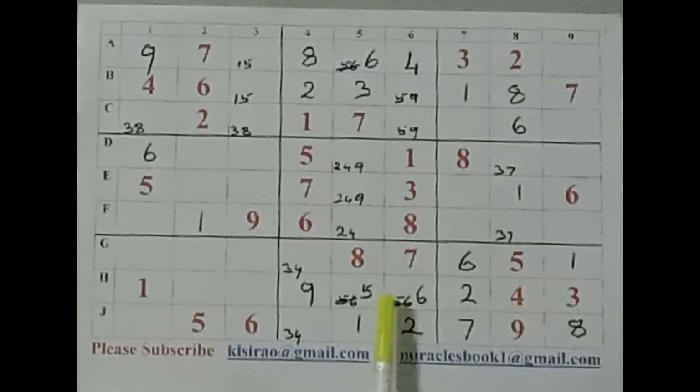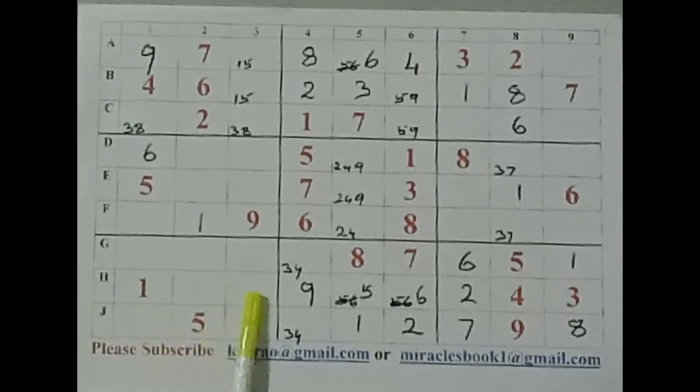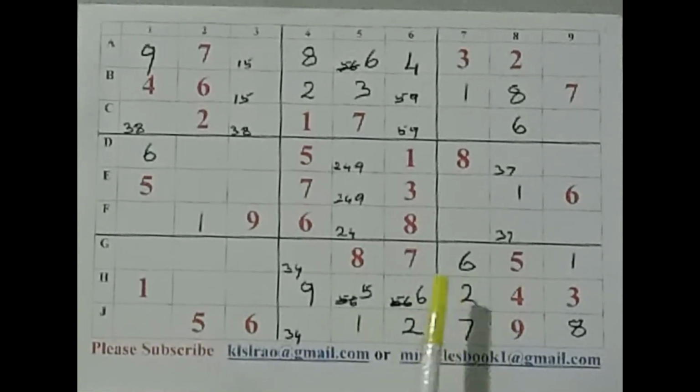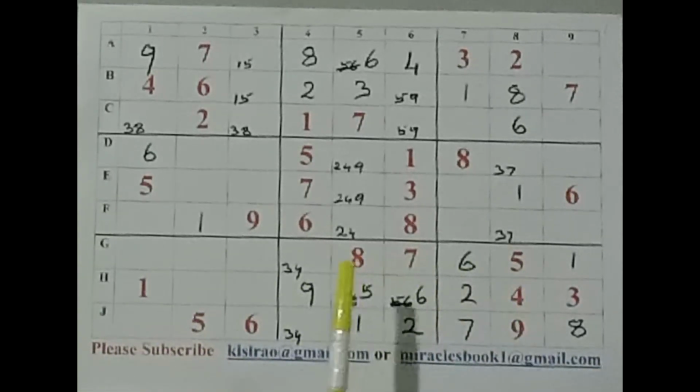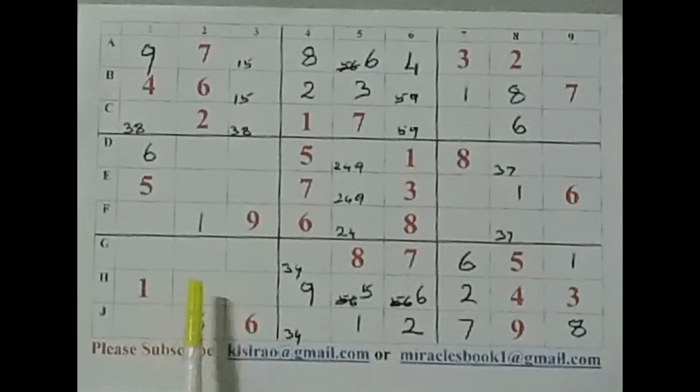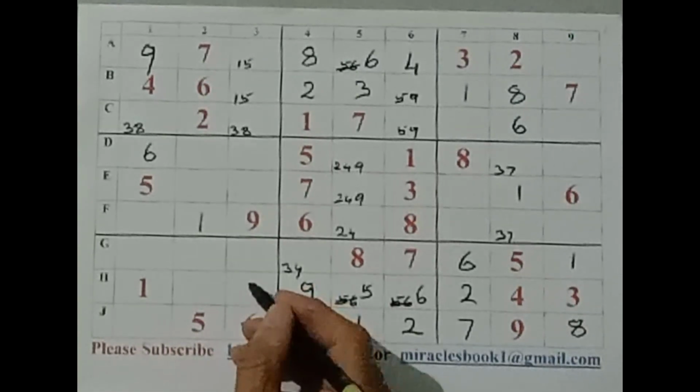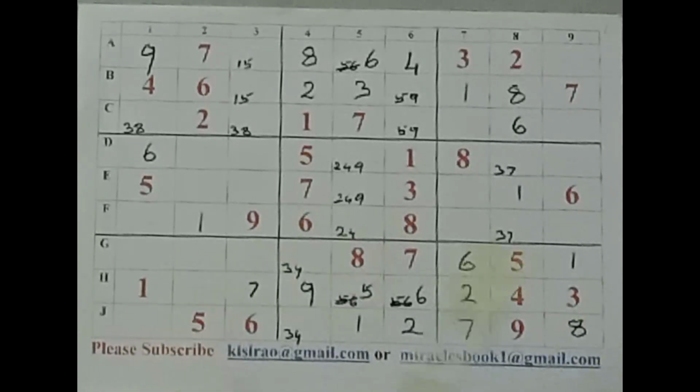3, 3, 3, 3. But then this row H is having only 2 vacancies. Can something be done? Let's have a look. We have 1, 2, 3, 4, 5, 6, 7 and 8 are required. We have a 7 here. So let's write our 7 here. And this is the place for 8.